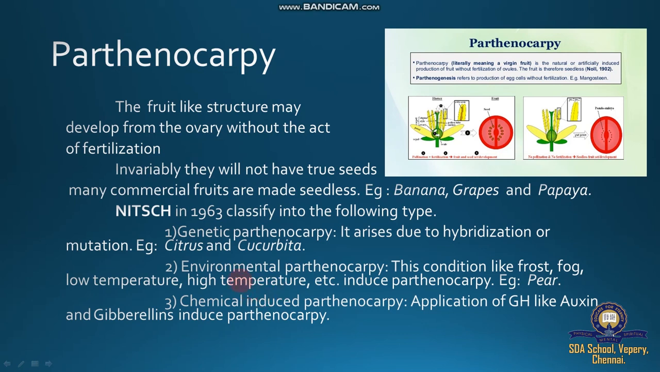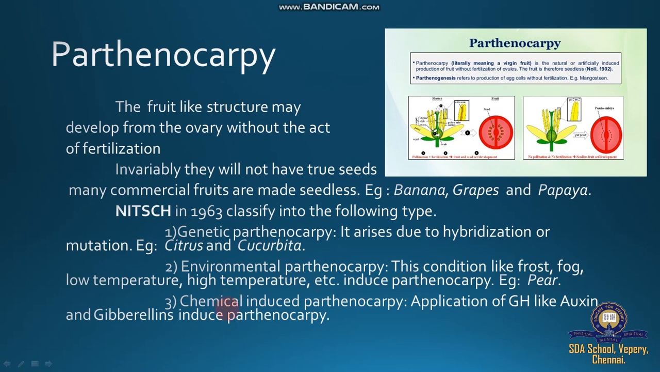Then environmental parthenocarpy. Conditions like frost, fog, low temperature, high temperature, etc. play a very good role in environmental parthenocarpy. Low temperature for 3 to 13 hours induces parthenocarpy, for example in PS. Three to 19 hours of continuous low temperature, and the plants suddenly change into parthenocarpy.